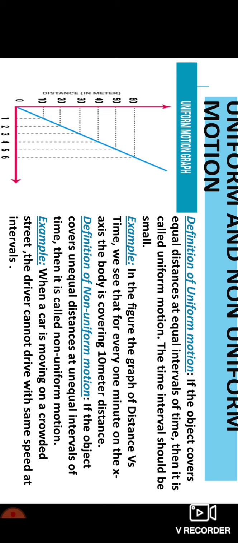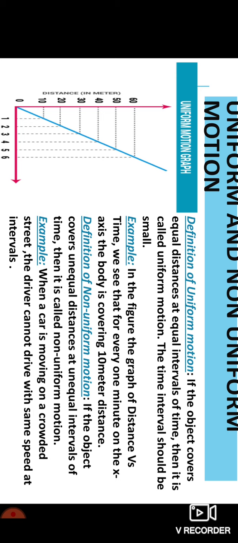If you go straight and touch the blue line, you have the point there which is exactly meeting at the 10 meter on the y-axis. It means that in 1 minute, the body has covered a distance of 10 meters. Similarly, second minute on x-axis, now go straight and it has covered a distance of 20 meters. Similarly, in third minute, 30 meters, fourth minute, 40 meters, fifth minute, 50 meters and sixth minute, 60 meters distance. Means for every minute, the body is covering a distance which is equal to 10 meters.